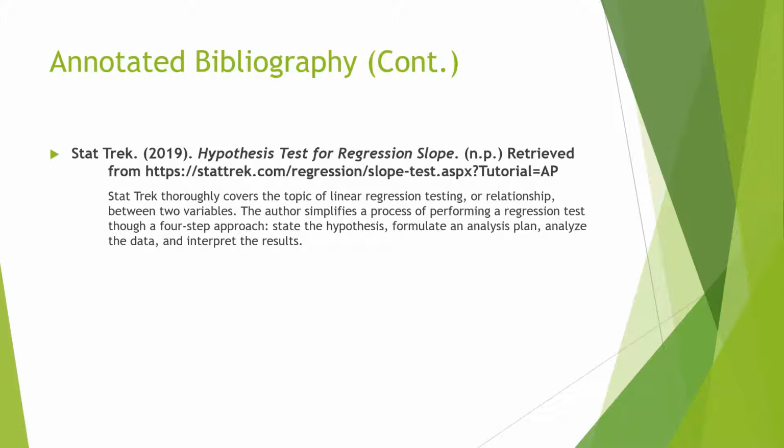The third article, Hypothesis Test for Regression Slope, thoroughly covers the topic of linear regression testing, or relationship between two variables. The author simplifies a process of performing a regression test through a four-step approach. State the hypothesis, formulate an analysis plan, analyze the data, and interpret the results.